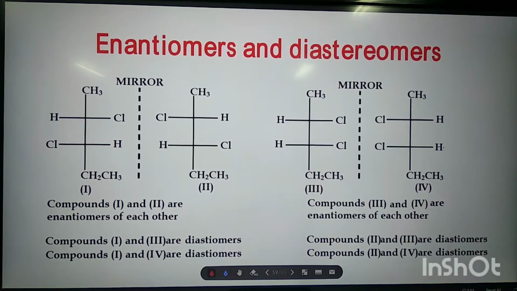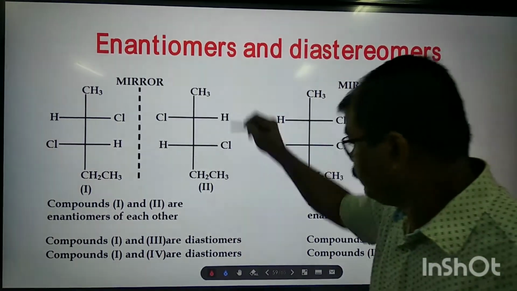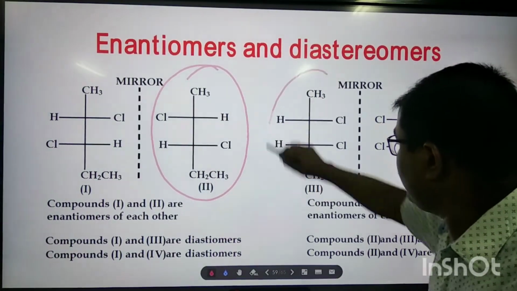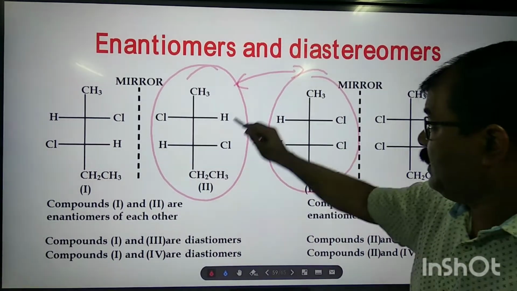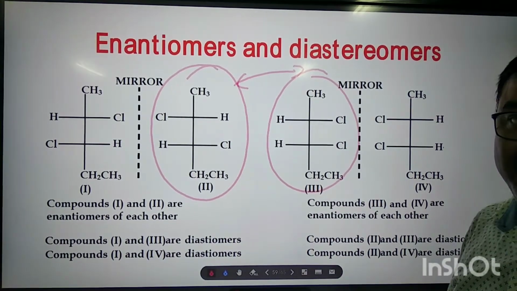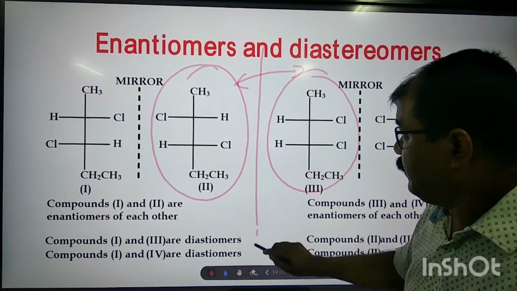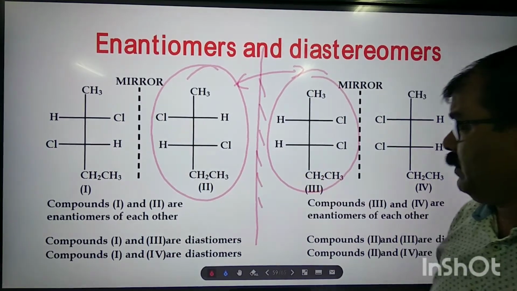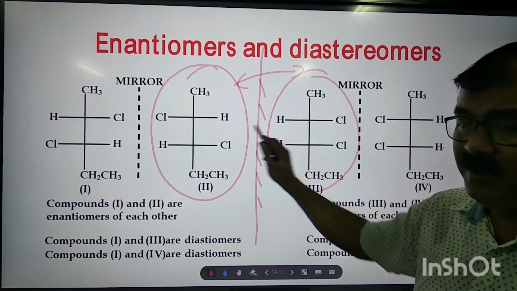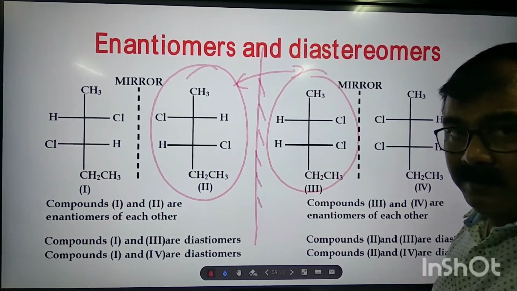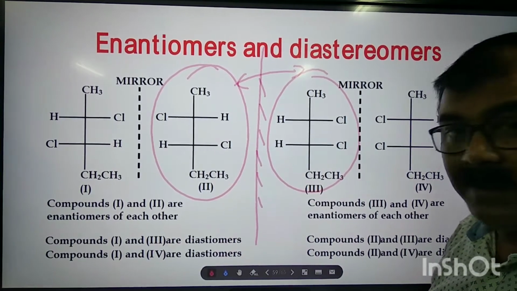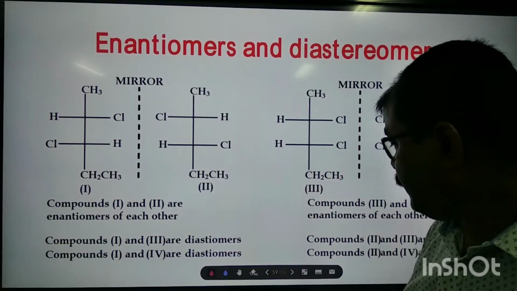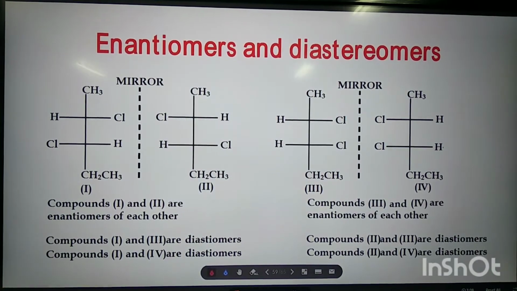Now you see another pair, compound 2 and compound 3. What is the relation between compound 2 and 3? Obviously, these two compounds are not mirror images of each other. If you imagine a mirror here, these are not mirror images. Therefore, these two are diastereomers. Clear? Similarly, compound 2 and compound 4.